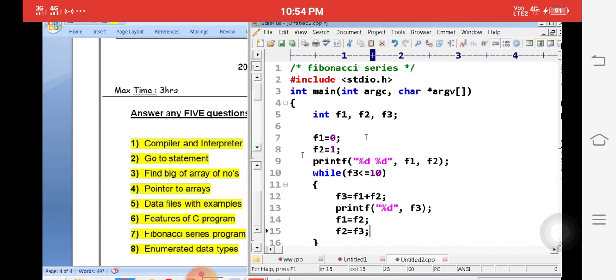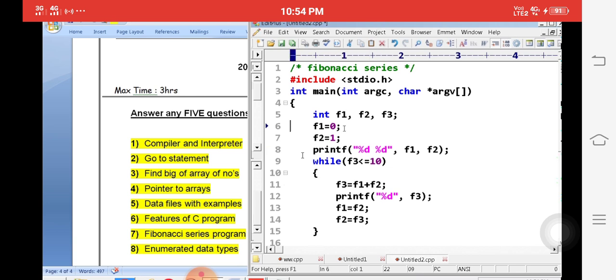Very simple program. We take 3 variables, f1, f2, f3. f1 = 0, f2 = 1. That means it prints 0 and 1, only 0 and 1. It prints 0 space 1. Then f3 prints the next number, after the already printed 0 and 1. Again 0 plus 1 means 1. Then we interchange the values: the f2 value is stored in f1, the f3 value is stored in f2. Every time f3 is calculated with the help of f1 and f2. So 0 plus 1 we get 1. Again 1 plus 1 we get 2. Again 2 plus 1 is 3. So it automatically generates the next numbers.